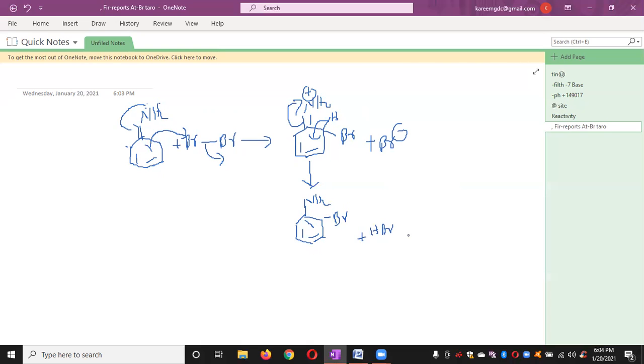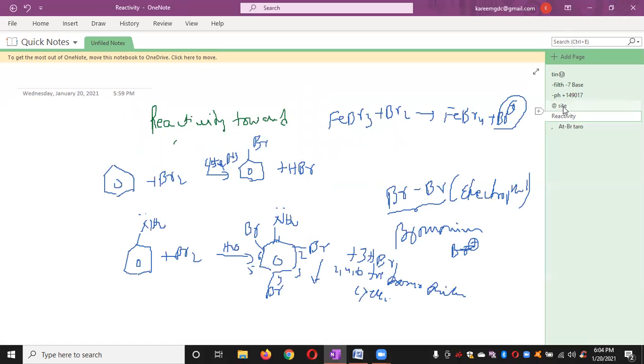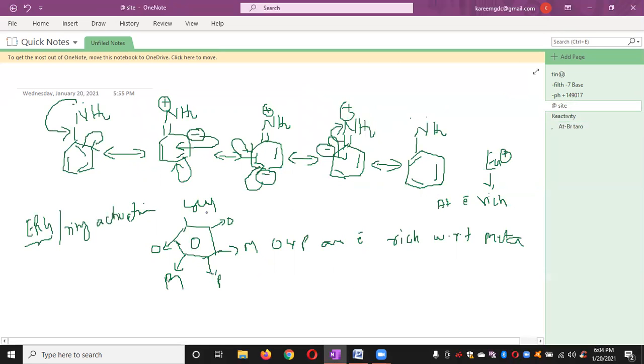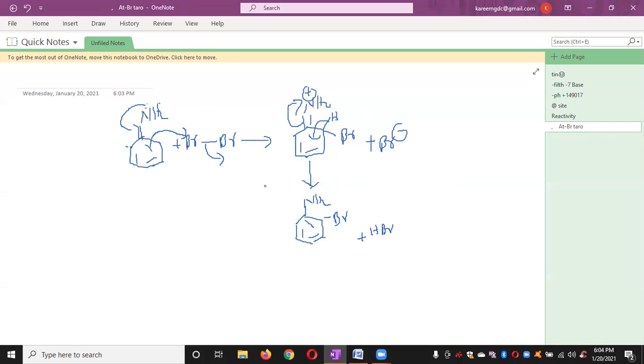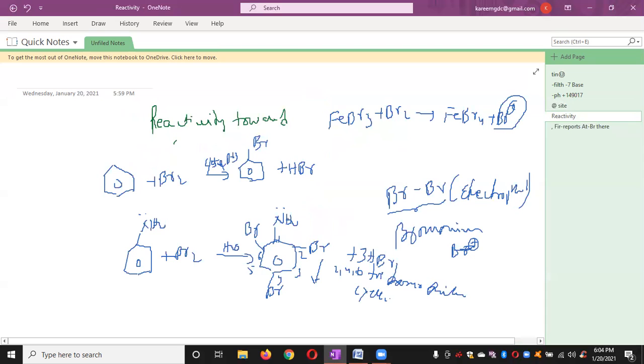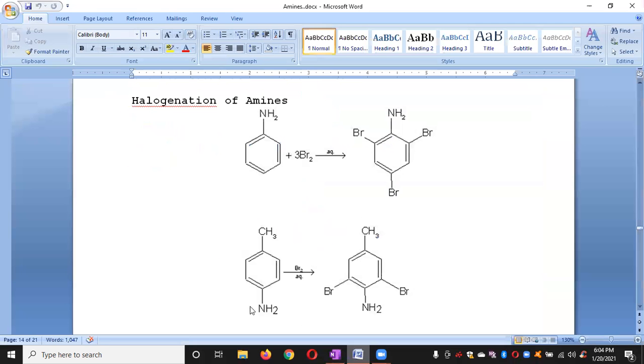If you recall the resonance in the previous slide, I will show you here. How many positions got a negative charge? Ortho, para, and ortho. Those three positions which acquired negative charge participate in bromination during the resonance. So that's why we get the tribromo product. This is that reaction: aniline, when treated with Br2 in presence of aqueous water, gives 2,4,6-tribromoaniline.